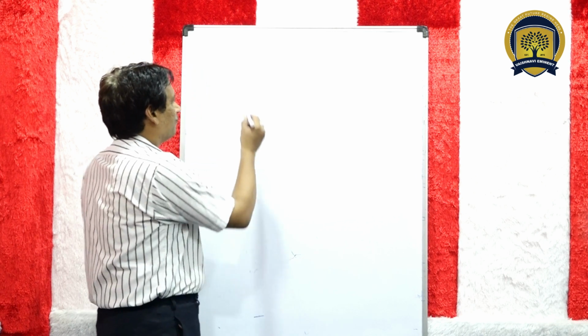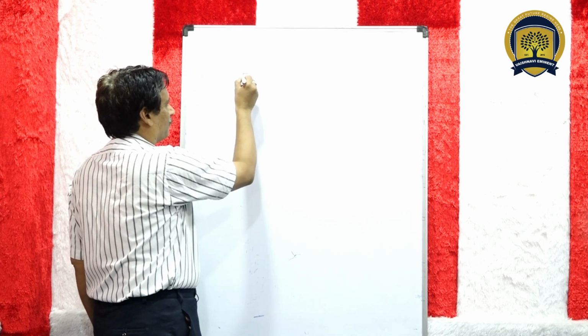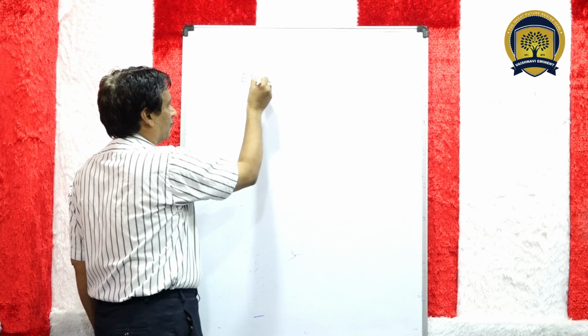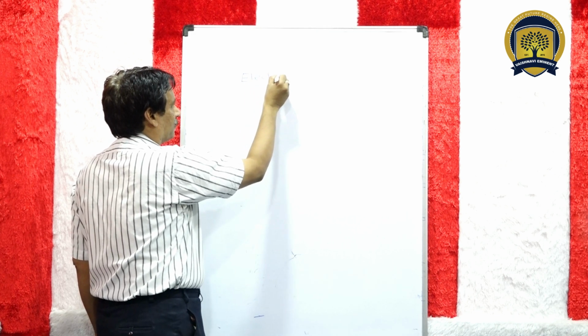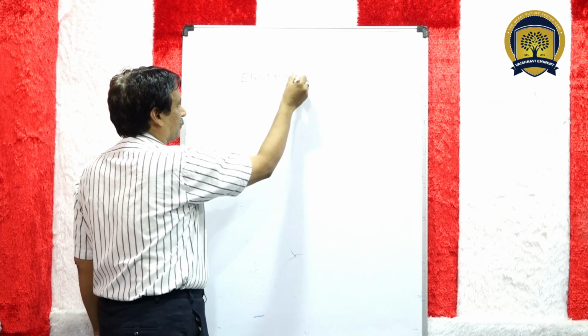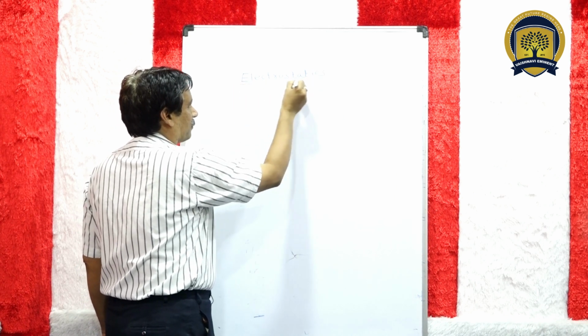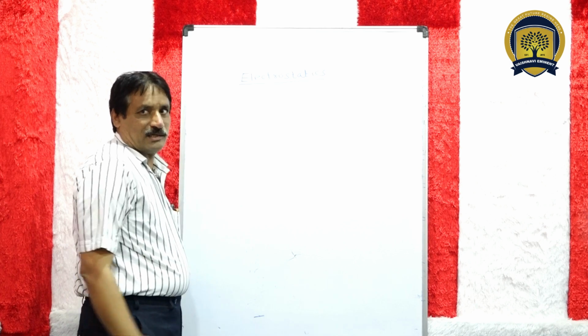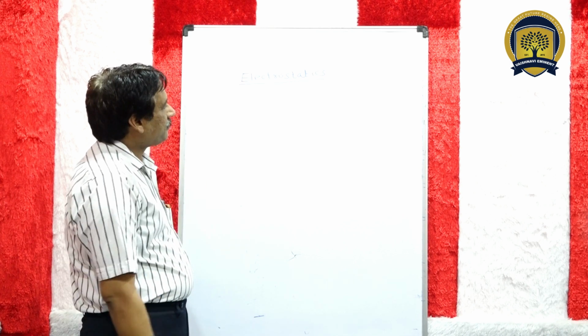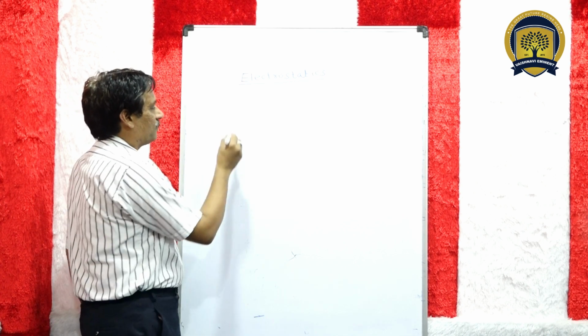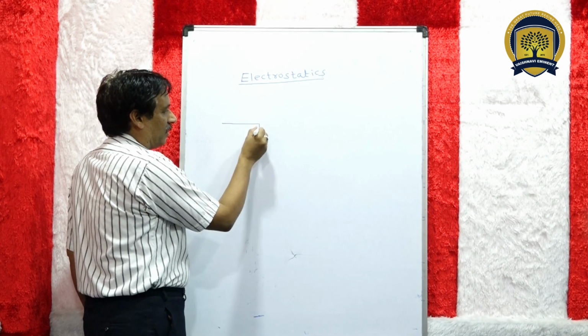Electrostatics. Suppose this is a glass rod.